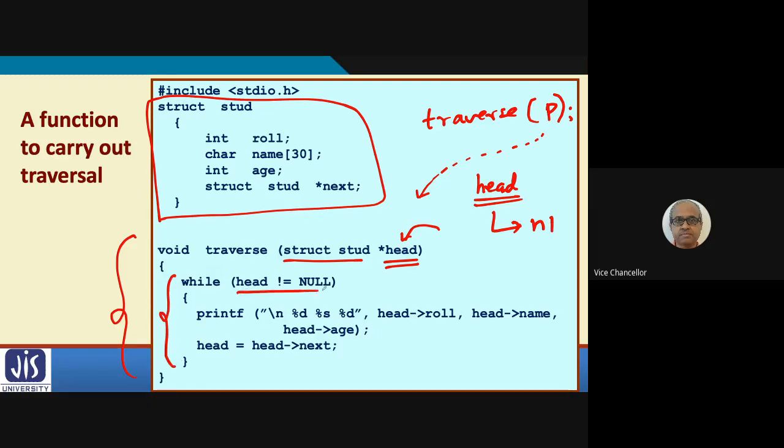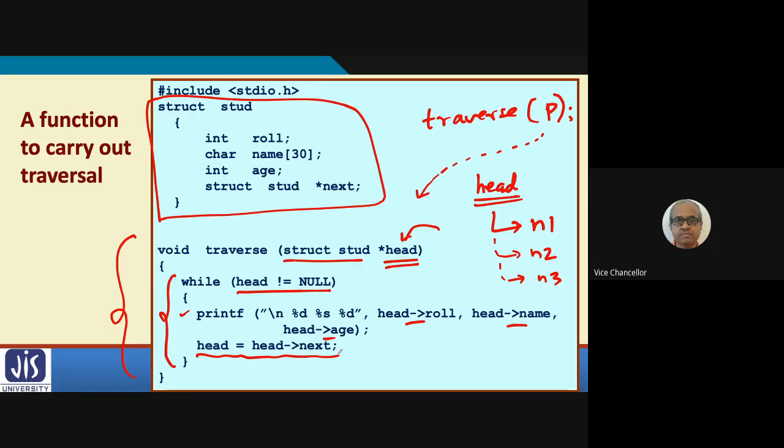While head is not equal to null, you print the values head role, head name, head age, and change head next to point to n2, then n3, like that. Head equal to head next. So, is this function clear? Yes, sir. If you have studied functions well and you know how to pass a value and how to pass an address to a function, this should be very clear.